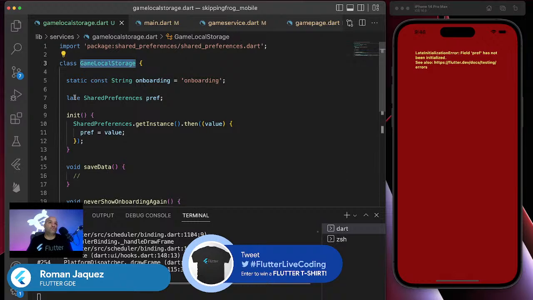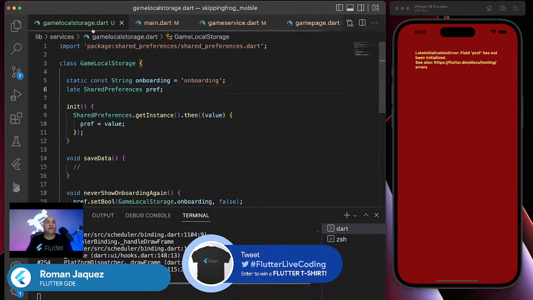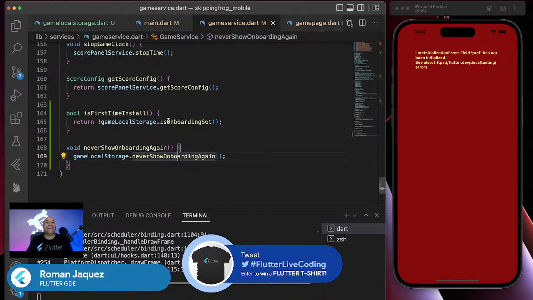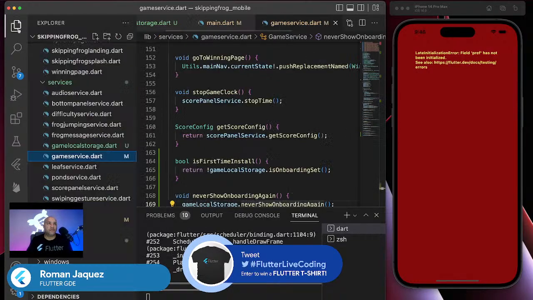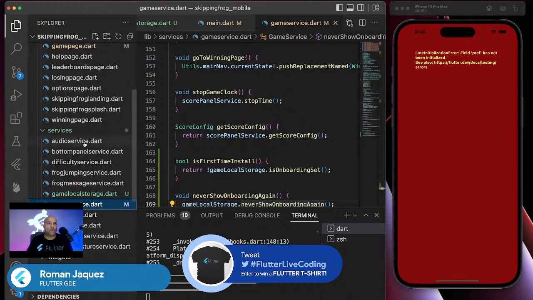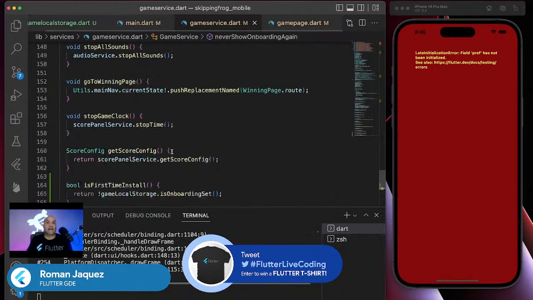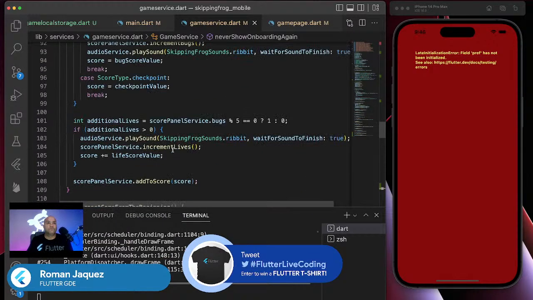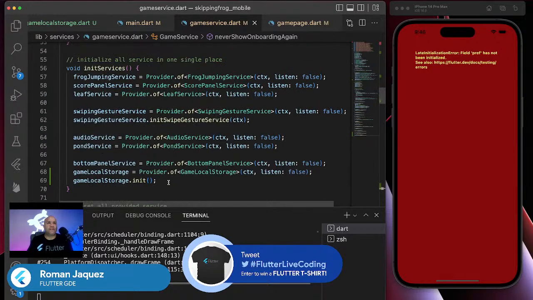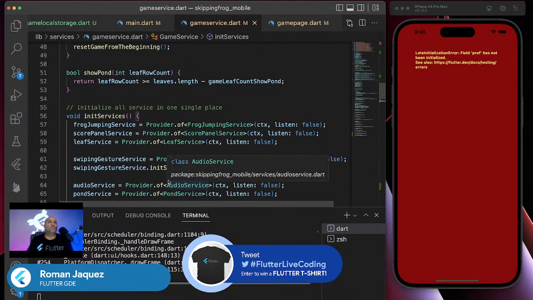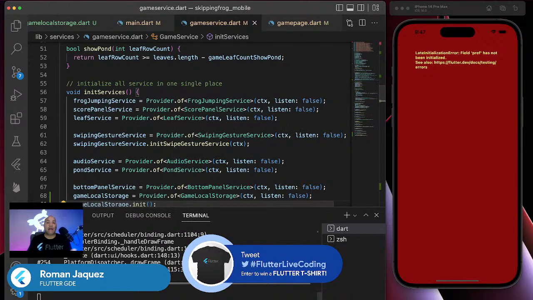So my game local storage, I have that, and then in the game service, when I initialize it, I can probably do it in a more optimized way. In the game service, let me see where I'm doing it. I think I was doing it down here. So I could probably even do it much earlier than I was expecting.